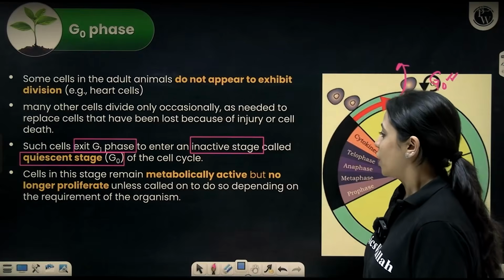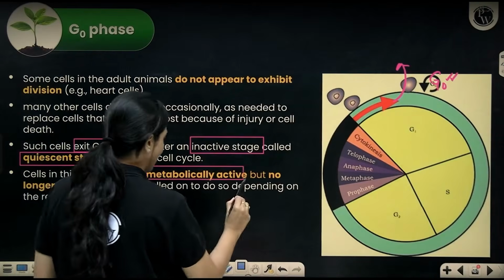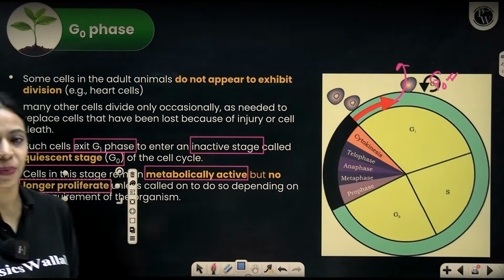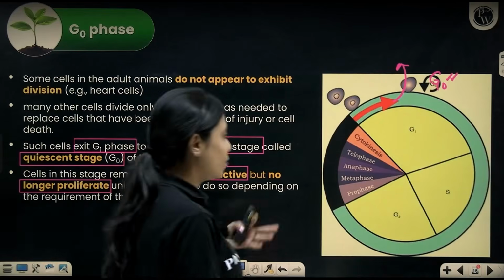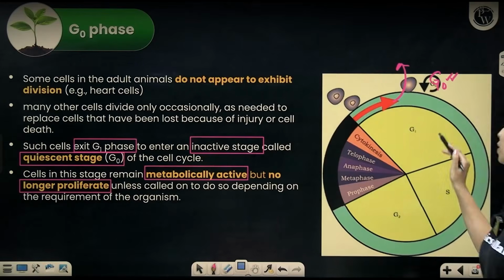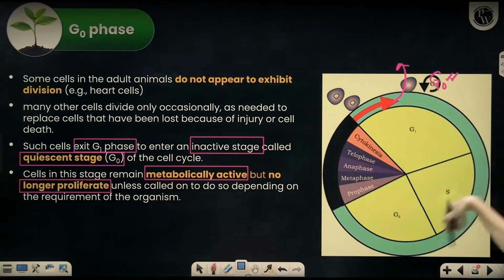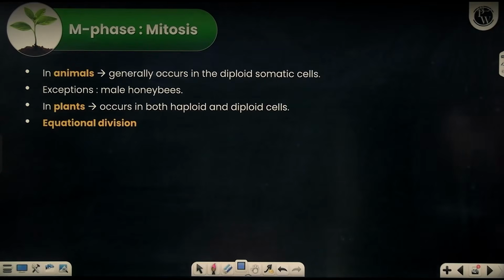Okay. So cells in this stage remain metabolically active, but they no longer proliferate. Proliferate means they're not increasing in number, they're not undergoing cell division actively. So depending upon the requirement, they can anytime get back into the cell cycle, enter the cell cycle at G1 phase and continue to divide. Okay, so that's about our interphase.